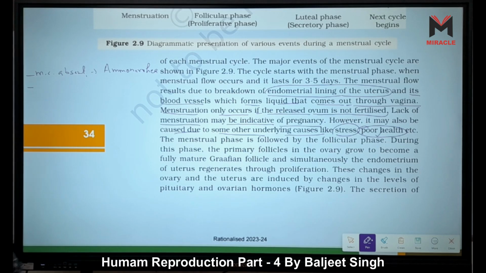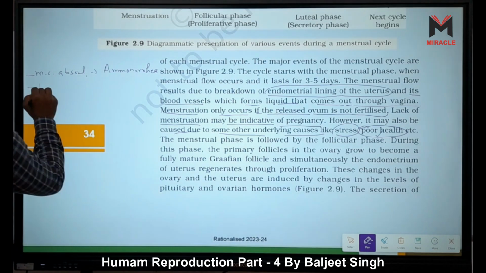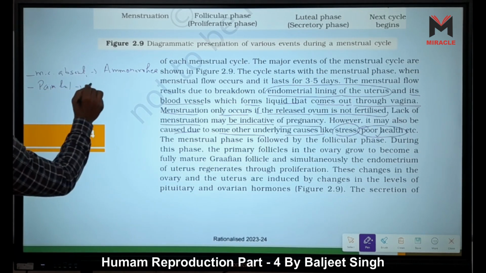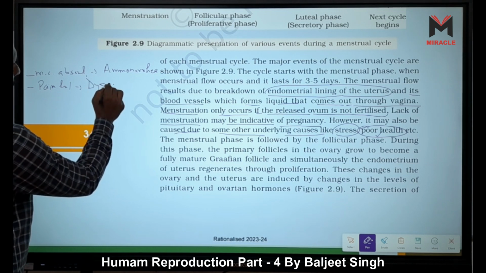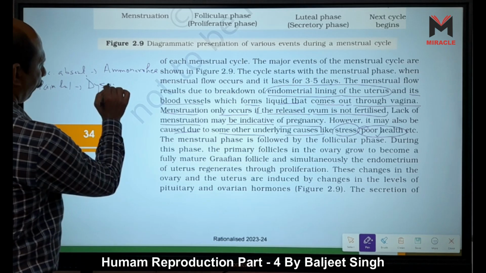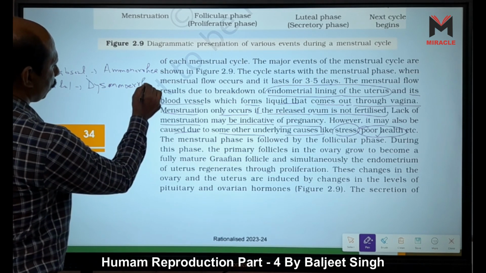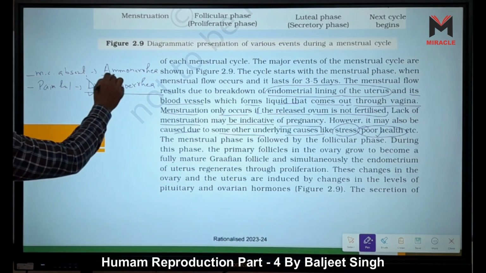And if menstruation is painful, we use the prefix dys-, so we say dysmenorrhea. The word ending rhea refers to flow, and the prefix a- means absent, as in amenorrhea.